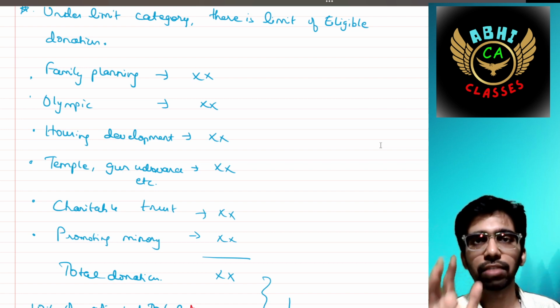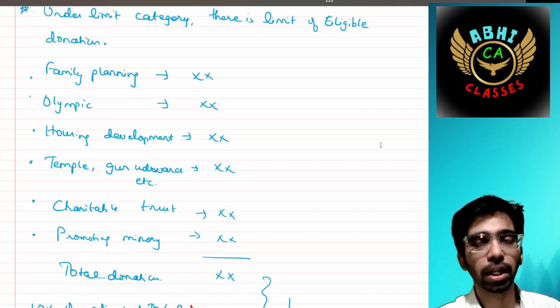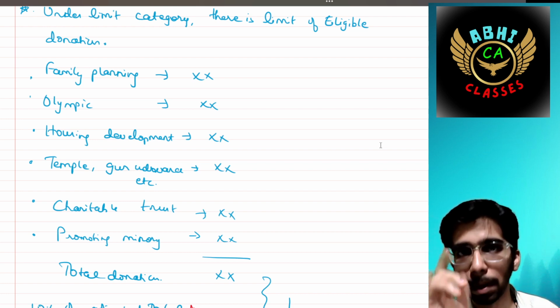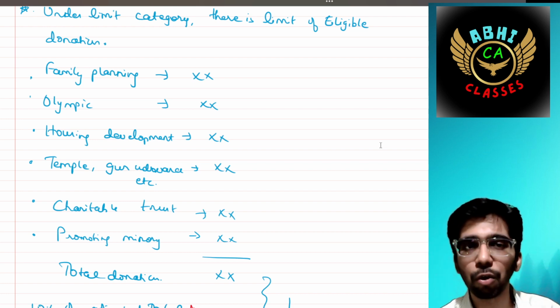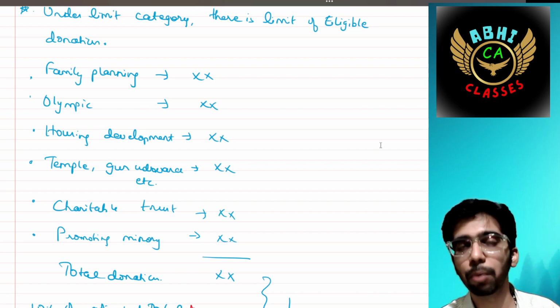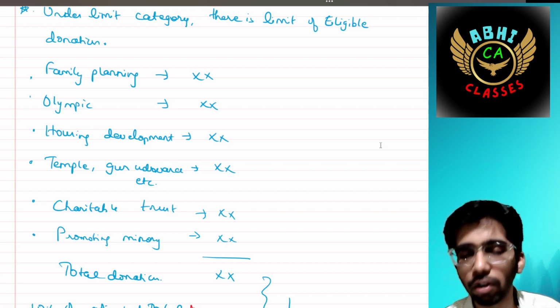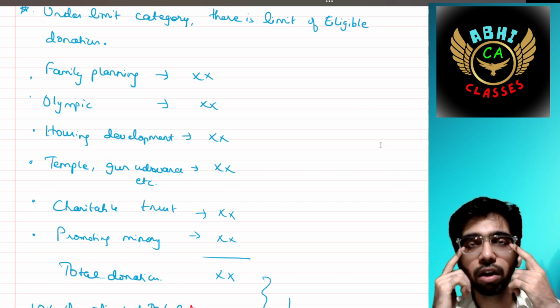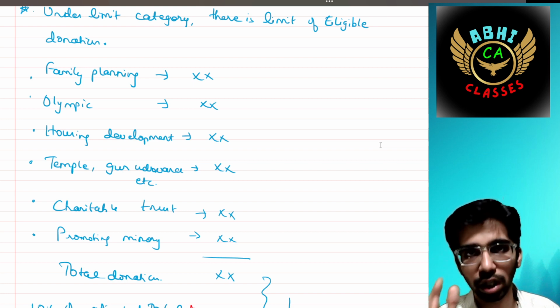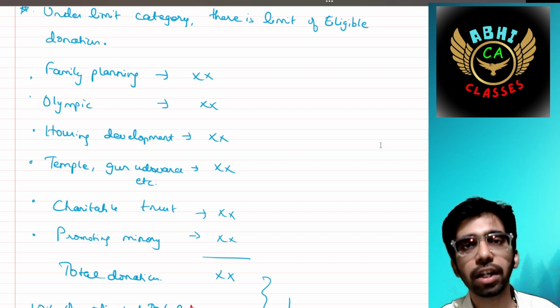For the remaining, it is 50% limited. It is only applicable for limited categories. For unlimited categories, this formula is not applicable. Please remember. Then temple, gurudwara, etc. should be taken. Charitable trust should be taken. Promoting minority: if you contributed for any organization which is in the business of promoting minority activities, then that should be considered. You should add the entire total